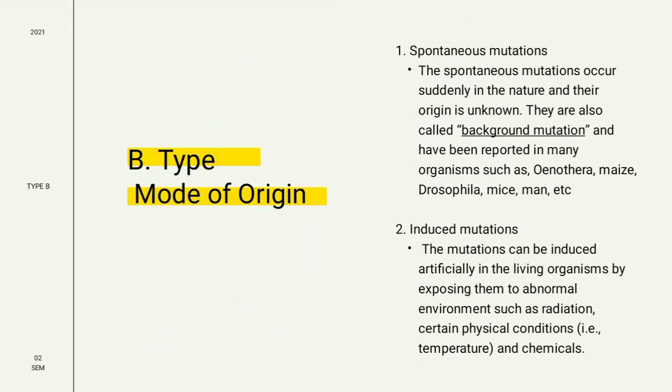The next type is mode of origin. On basis of this type, there are also two types of mutations. First one is spontaneous mutation and the second one is induced mutation. The spontaneous mutation occurs suddenly in the nature and their origin is unknown. They are also called background mutation and have been reported in many organisms such as Oenothera, maize, Drosophila, mice, man, etc. Induced mutations. The mutation can be induced artificially in the living organism by exposing them to abnormal environments such as radiation, certain physical conditions, and chemical conditions.